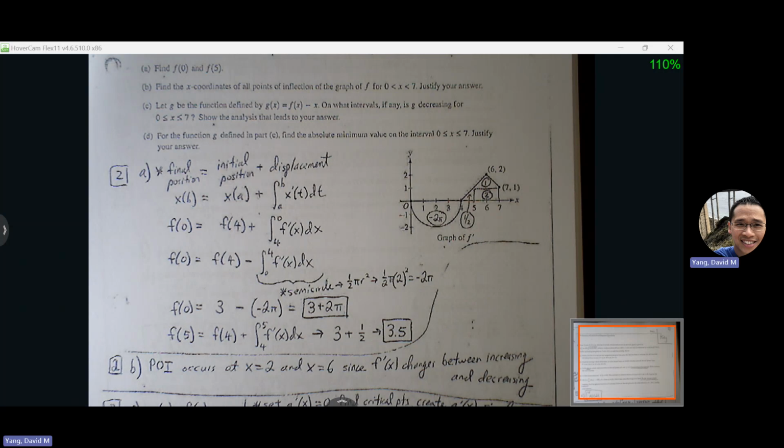However, from 0 to 4, this is negative 2 pi, but I got another negative in front, so it ends up giving me a positive 2 pi. So I get f of 4 is 3 plus 2 pi. So therefore, f of 0 is 3 plus 2 pi.